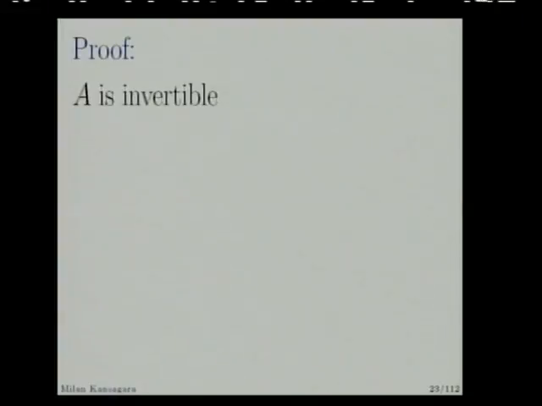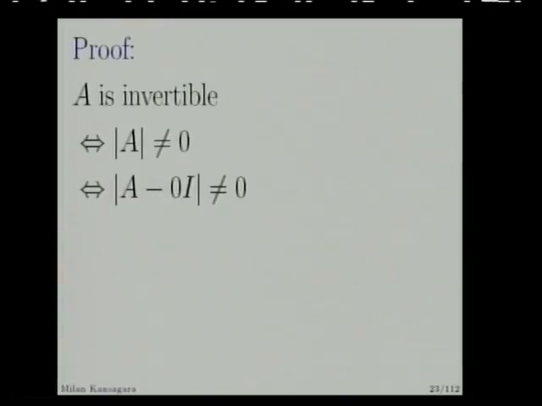Let us start by supposing A is invertible. Then its determinant is non-zero. This is a very basic result. A can be written as A minus 0 into I, where 0 is the number 0 and I is the identity matrix.